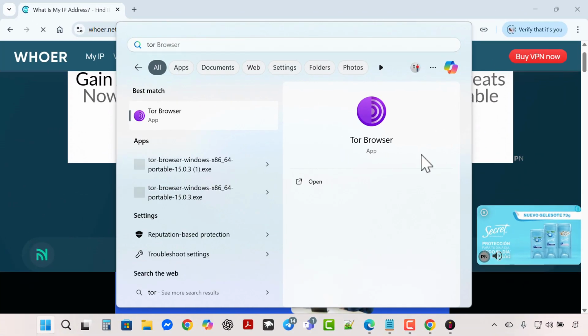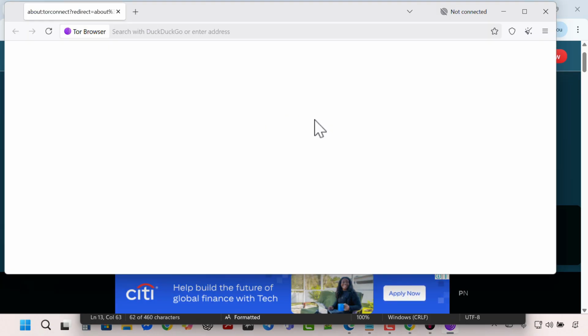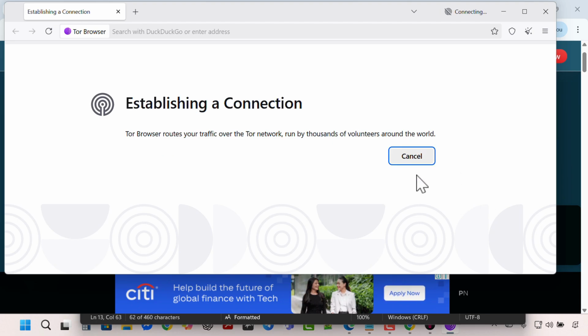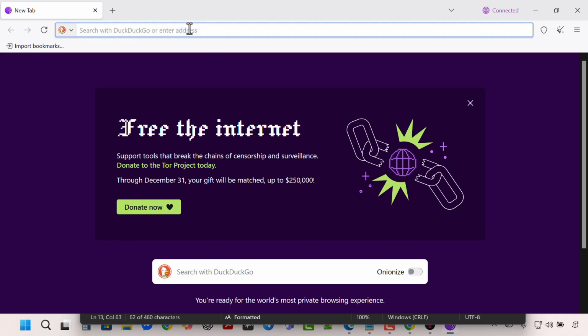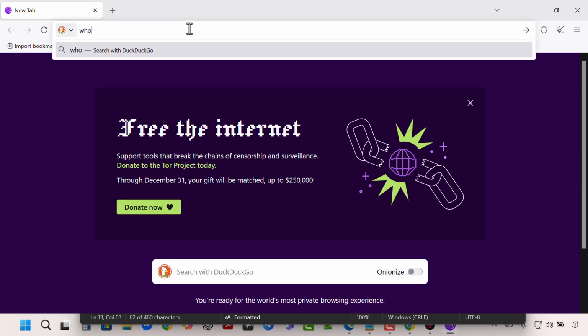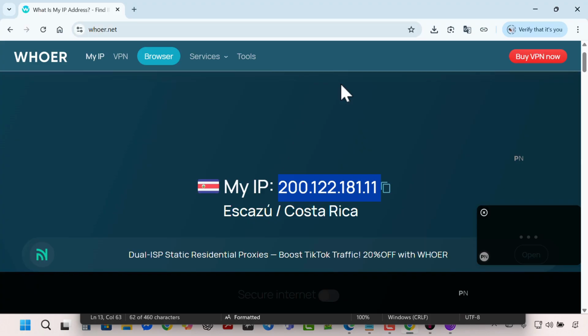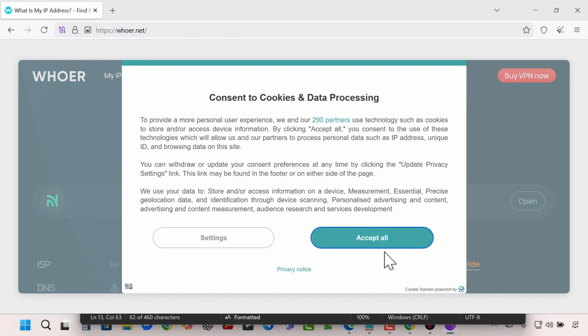Now I will open the Tor browser. The Tor browser is opening, and I will connect to the Tor network. Now we are connected to the Tor network. It says that we have just arrived in the Netherlands on the Tor network. So let's recap. If we want to keep our identity safe on the dark web, we need to use a VPN to mask our location and then connect to the Tor network. Although the Tor browser has its own mechanism, as we saw at the beginning of this video, it assigns a new identity and a new IP before connecting to the Tor network.